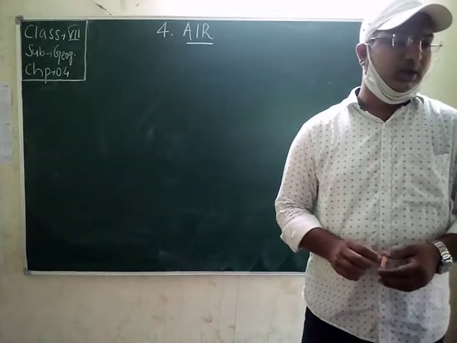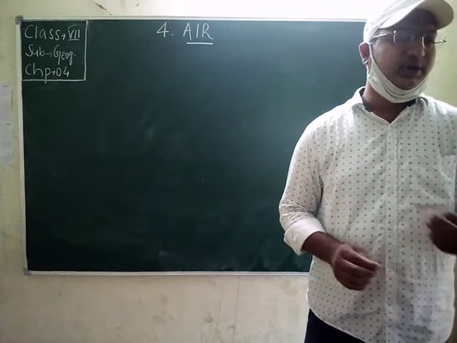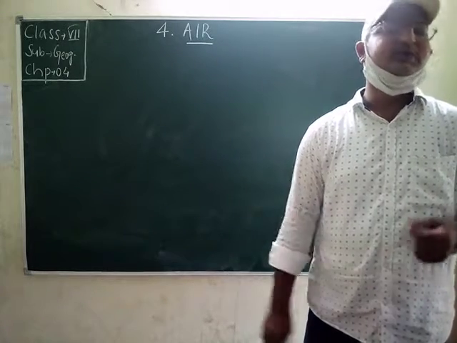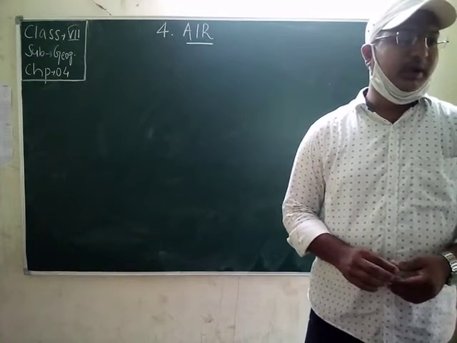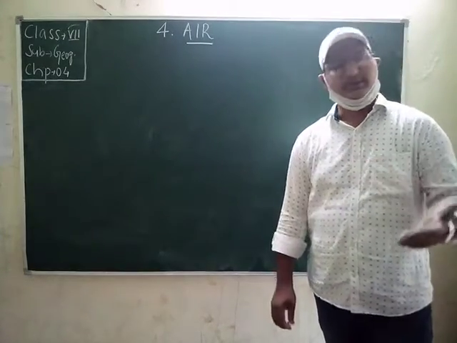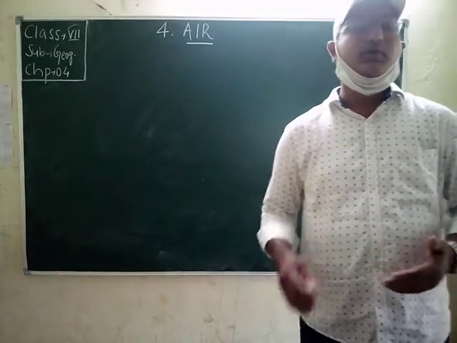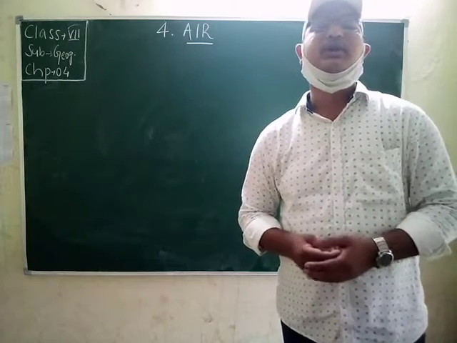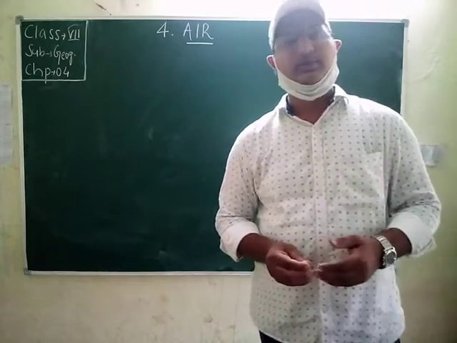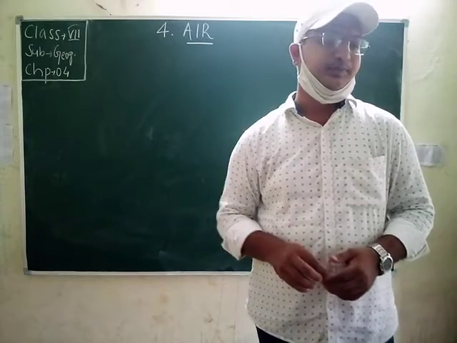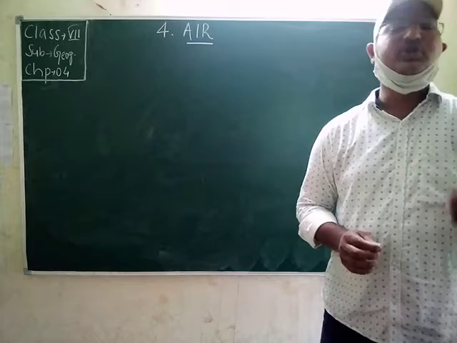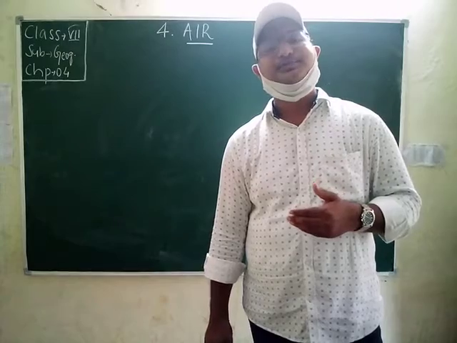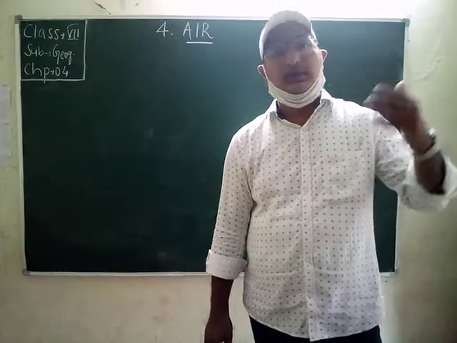Then students, it provides us the air to breathe and protects us from the harmful effect of the sun rays. Without this blanket of protection, we would be baked alive by the heat of the sun. The infrared rays, they would burn us. So there is a layer called the ozone layer which saves us from the infrared rays coming from the sun to the earth. Then students, the atmosphere makes the temperature on earth livable.